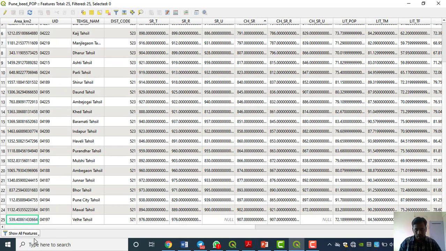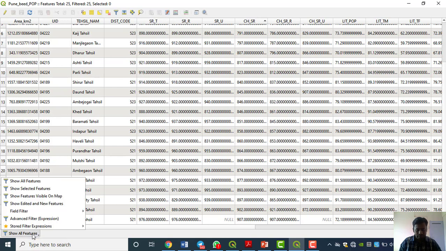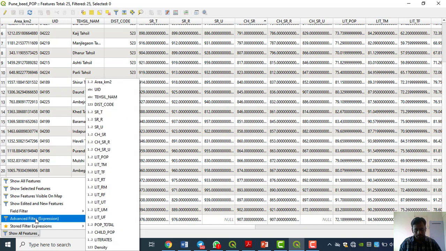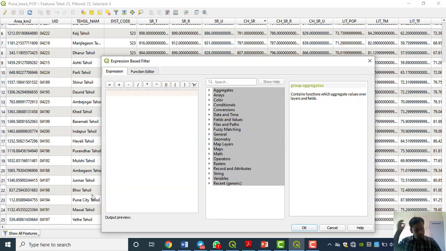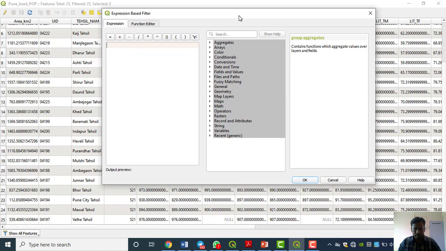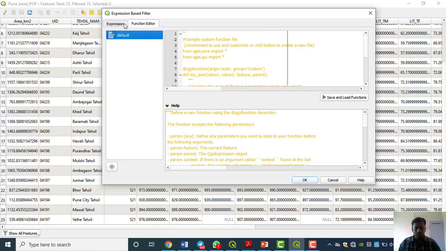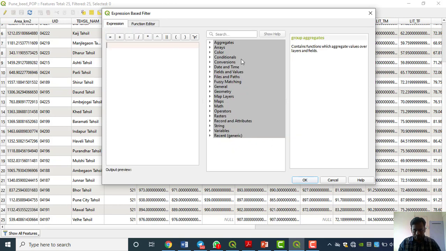First go to the down side left corner, here, show all features, click here. Then the second last option, that is the advanced filter expression. Just click over there. When you click on this option, this window will appear in front of you. Here is the expression, all expressions are here. The function editor is also here. Then different options are here.